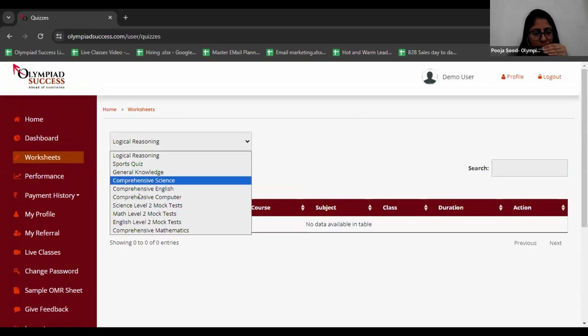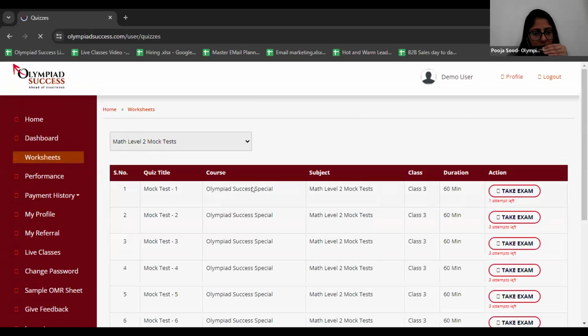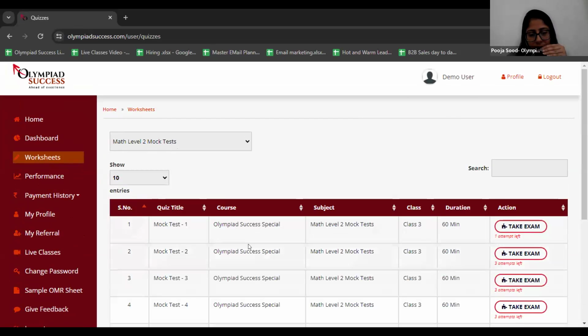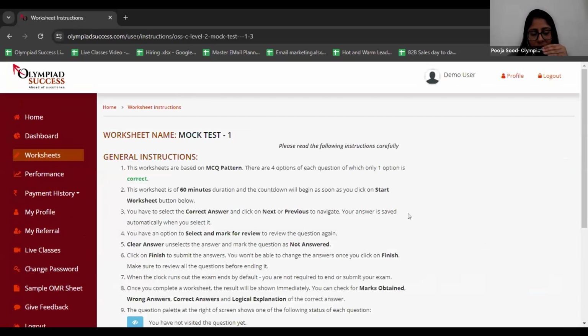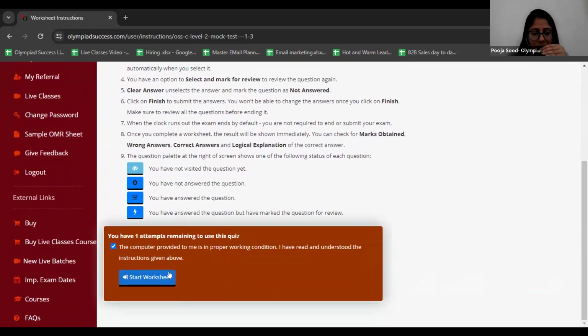Okay, I'll show you any other subject. For example, mathematics is there, right? The way mathematics worksheets come, this is the way you'll get your logical reasoning worksheets also. You just have to click on take exam. This is again for your practice, but make sure that you read these instructions carefully, so that you do not attempt any mistake in this worksheet.